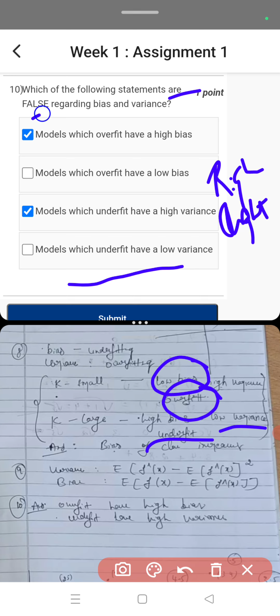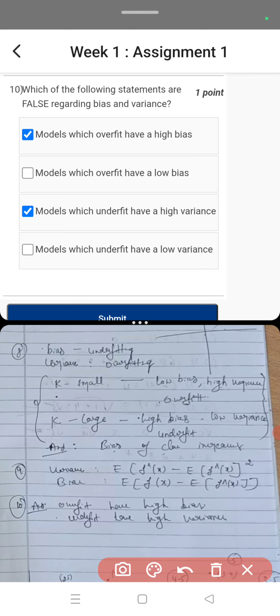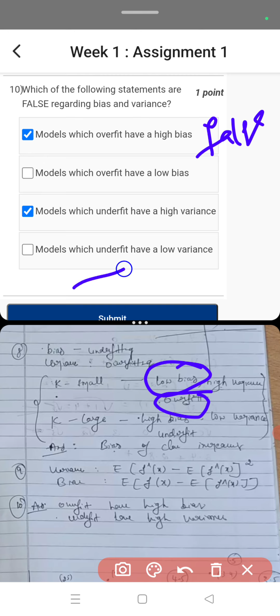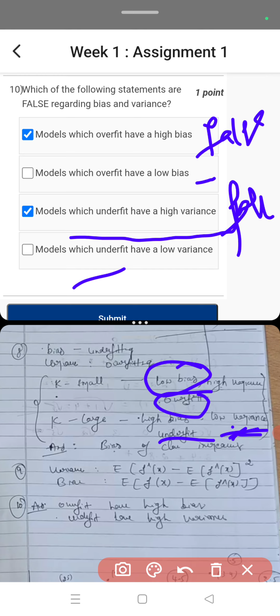But they asked here for false. Which is false? Models which overfit have high bias. No, it is not having high bias, it is having low bias. So it is a false statement. Last one, models which underfit have high variance. Underfit has low variance here, so it is false. So A and C are the correct answers, right? So like this you can solve.